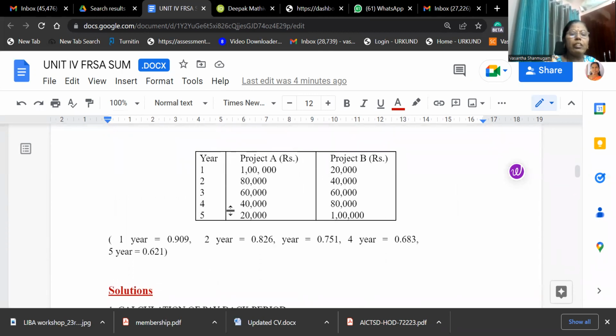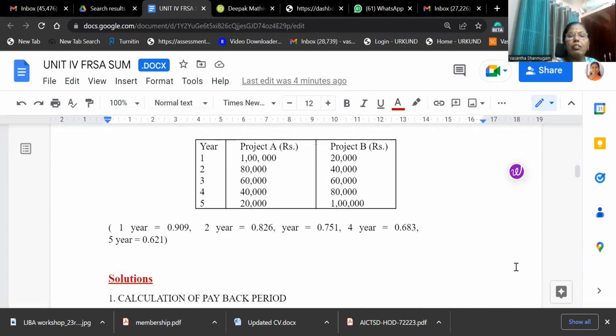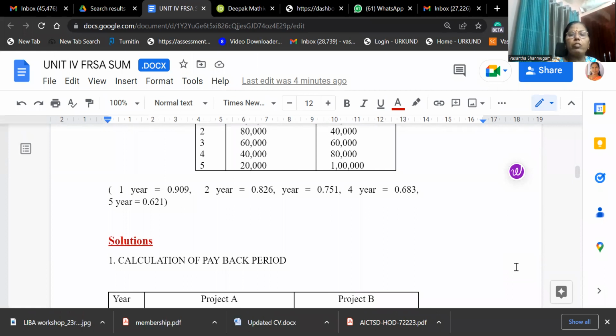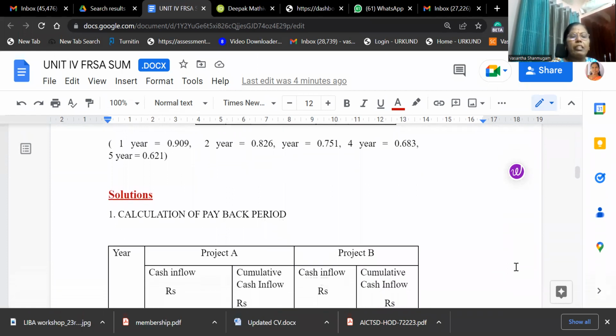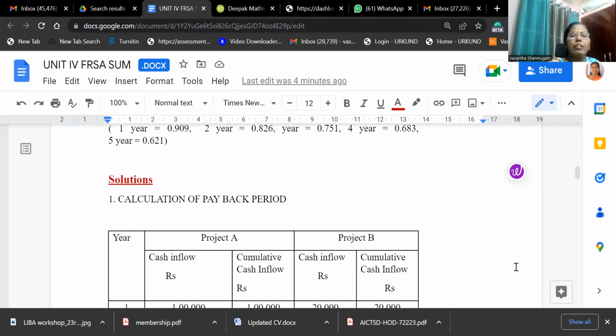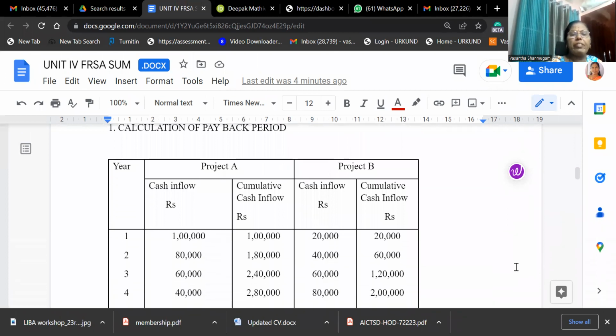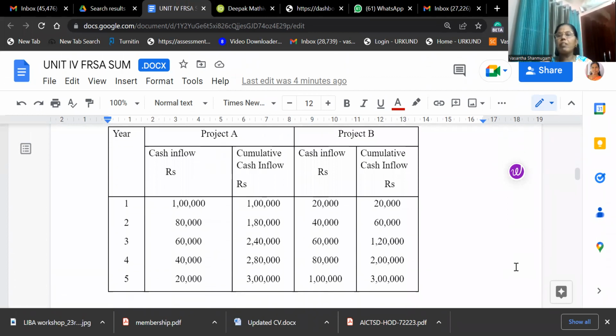Inflow is given here. Then directly the time value of money is given for the 10% cost of capital. First year 0.90, second year 0.826, third year 0.751, fourth year, and so on, it's given like that. Now first we calculate the payback period. What is given here?